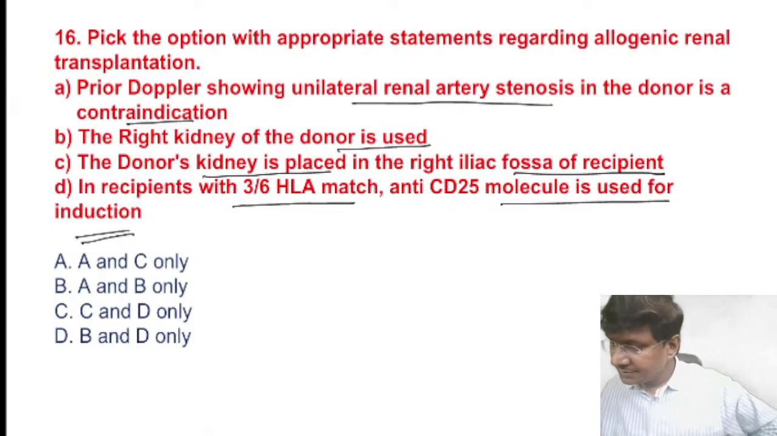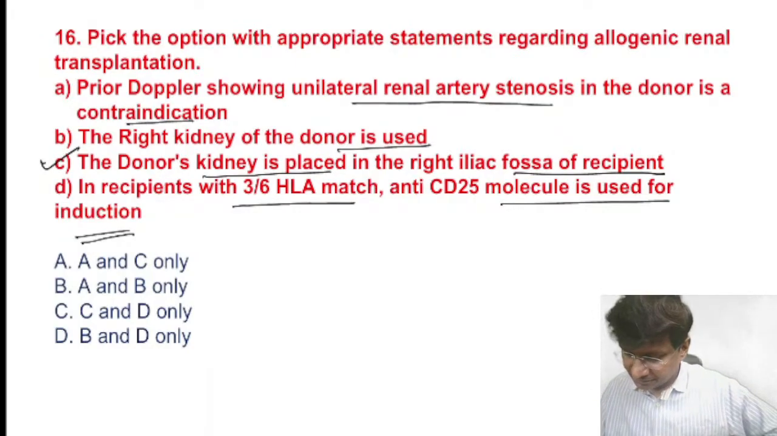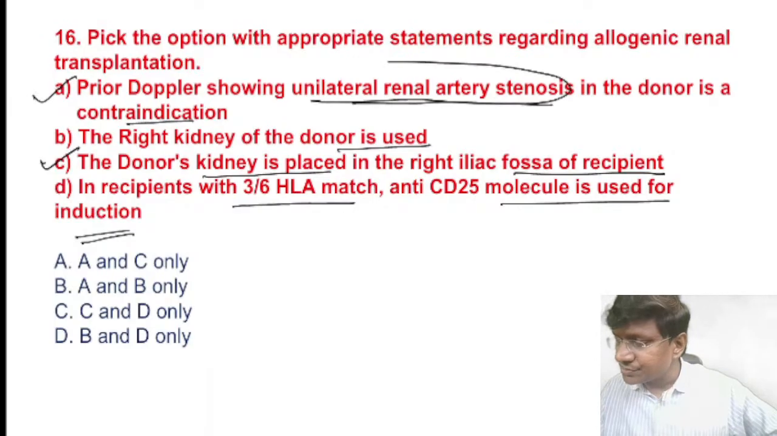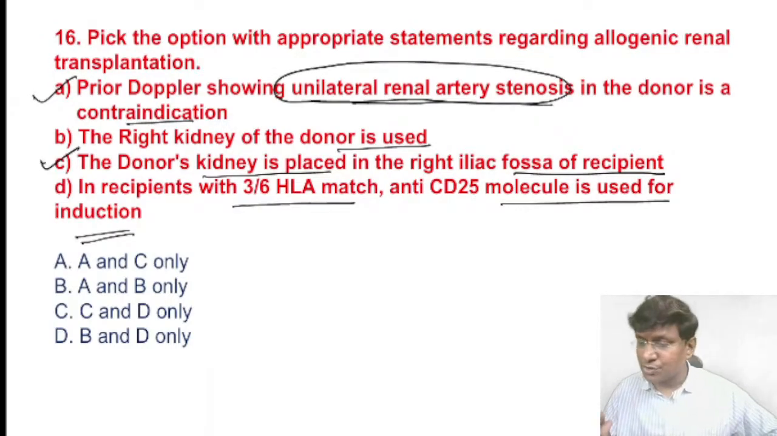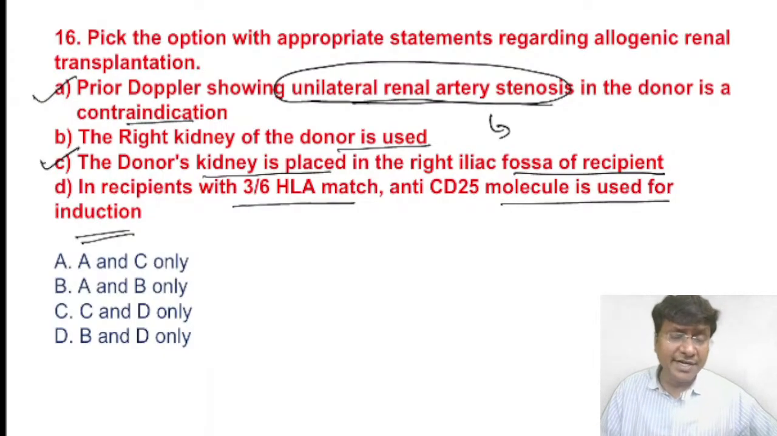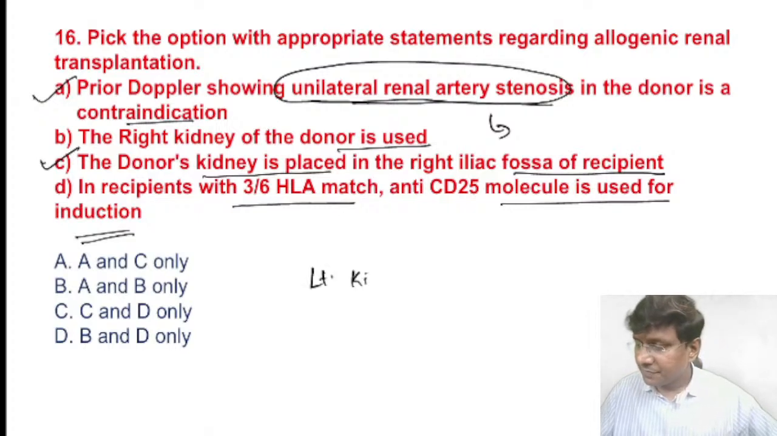C and D. The donor's kidney is placed in the right iliac fossa. That is, this C is correct. And definitely we do a prior Doppler. Prior Doppler showing unilateral renal artery stenosis in a donor is a contraindication. Why? If the donor is having renal artery stenosis, you cannot take that particular kidney from the donor, or suppose, which particular kidney of the donor do we take? The left kidney.